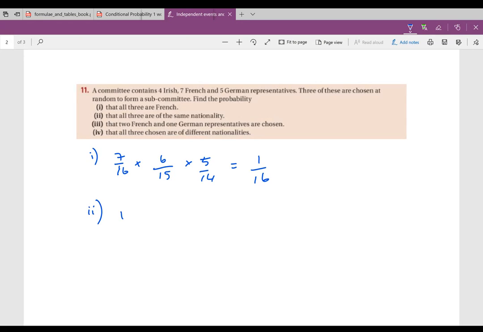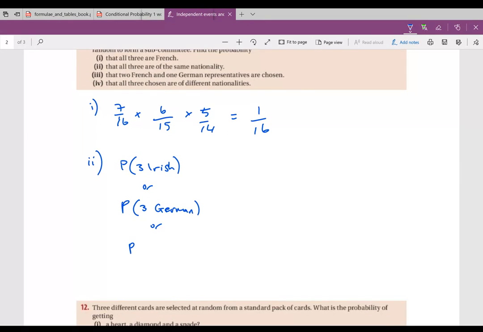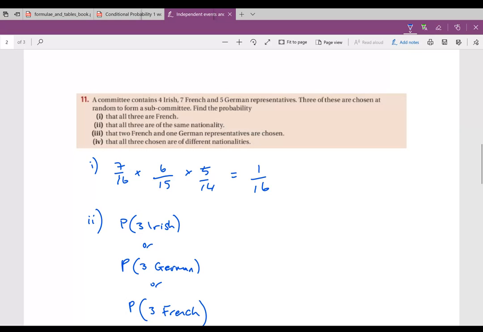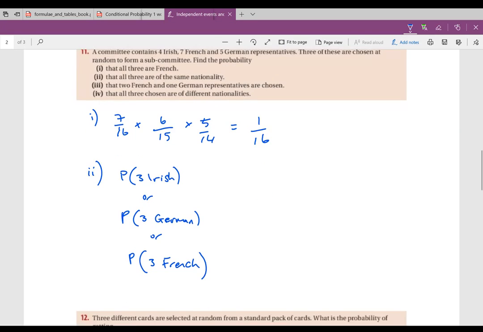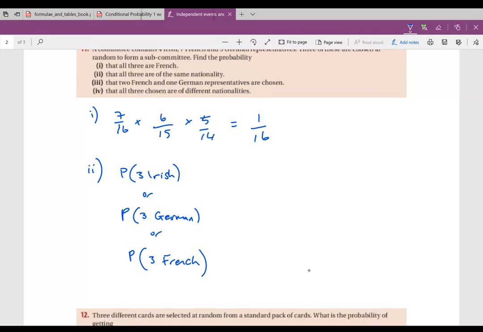That all three are the same nationality. So the probability that you've got 3 Irish, or the probability that you've got 3 German, or the probability that you've got 3 French. Now, the probability that you've got 3 French, you already have, which is 1 over 16.